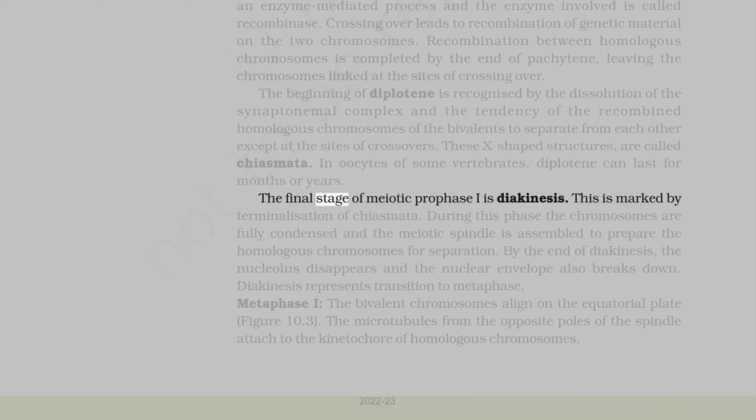The final stage of meiotic prophase I is diakinesis. This is marked by terminalization of chiasmata. During this phase, the chromosomes are fully condensed, and the meiotic spindle is assembled to prepare the homologous chromosomes for separation. By the end of diakinesis, the nucleolus disappears and the nuclear envelope also breaks down. Diakinesis represents transition to metaphase.